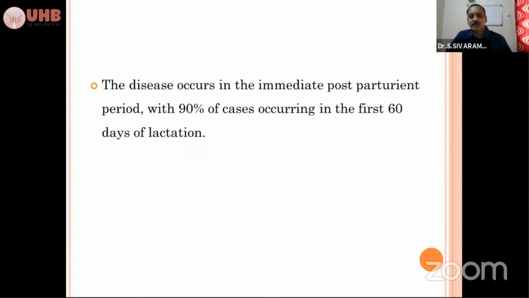The disease occurs immediately after postpartum. Most of the time, ketosis occurs around 1 or 2 months because of the peak lactation. But we cannot say exactly, like up to 30 days, up to 40 or 60 days, not like that. It can occur at any time according to the availability of feed for the animal. So the early lactation period is more prone to ketosis, even mid lactation also. It varies according to the availability of feed intake and the production level.